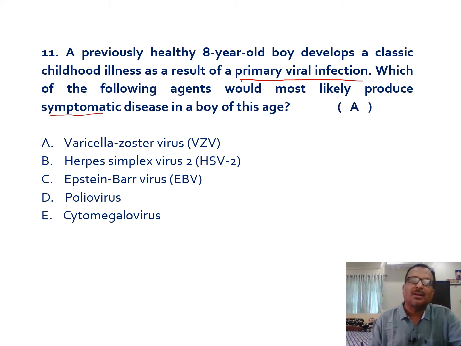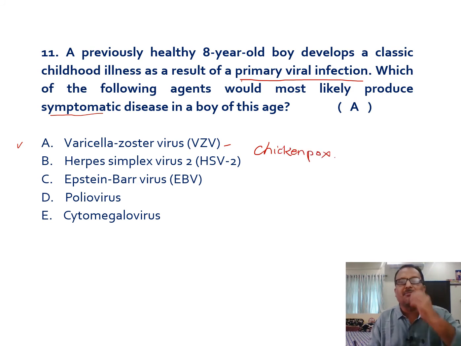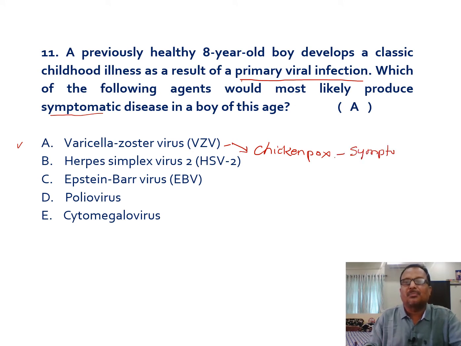That's the question. Here the answer would be A, that is varicella zoster virus, which is the responsible agent for chickenpox. So the primary infection of chickenpox will result in symptomatology. You can see the symptoms in this particular infection.